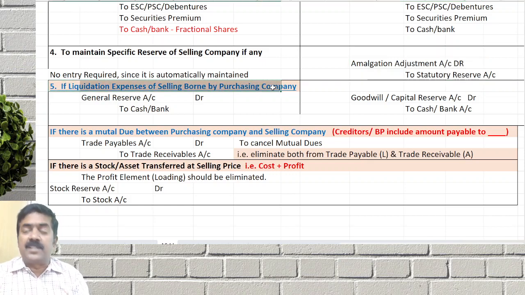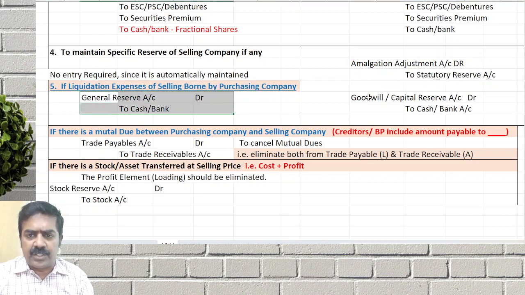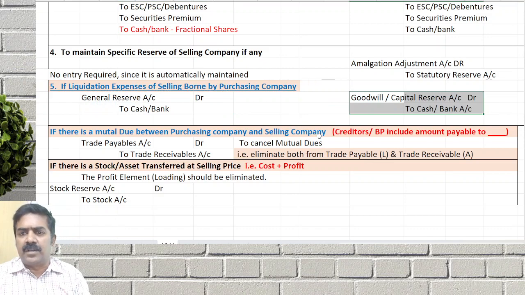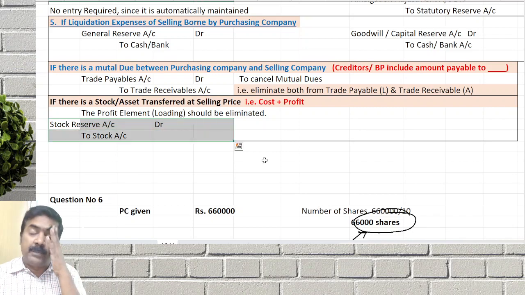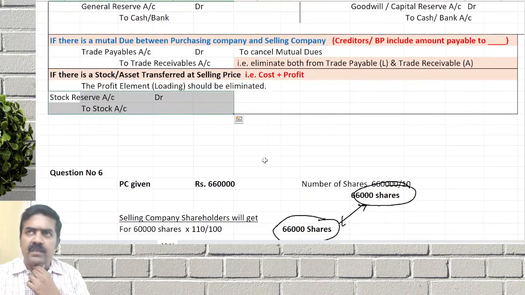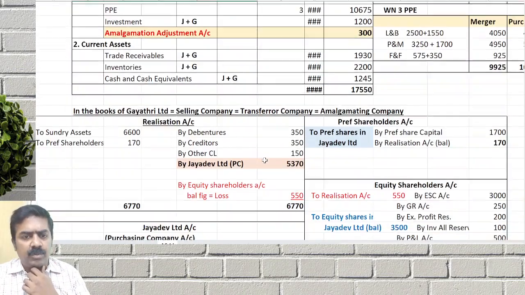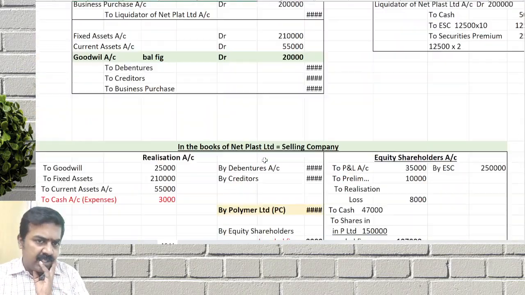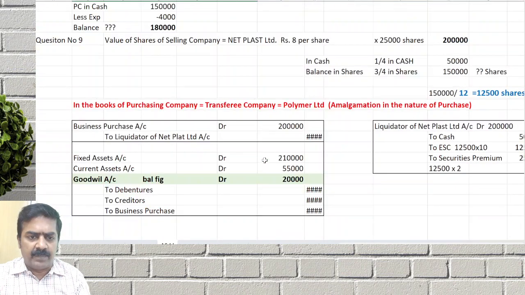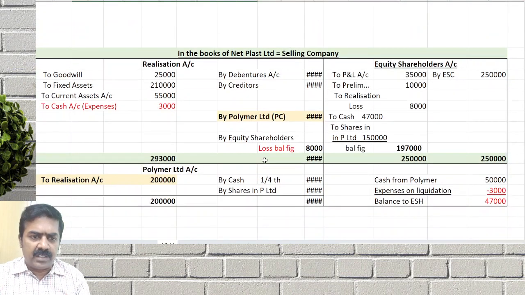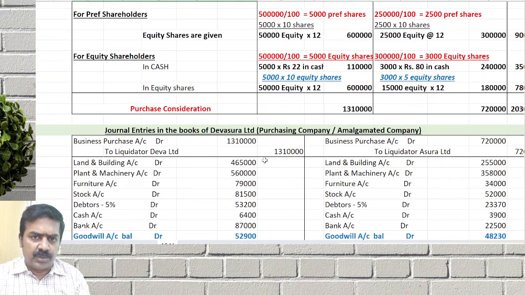If liquidation expense of the selling company is borne by the purchasing company, general reserve to cash or bank in merger; here it is goodwill or capital reserve to cash or bank. Mutual dues you cancel. If there is a stock reserve, eliminate from P&L account as well as from stock. This is what we have done. And in the books of the selling company also we learned, where we prepare a maximum of 5 ledger accounts, right?